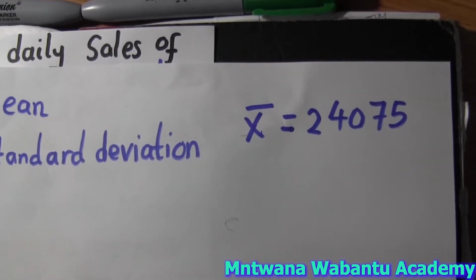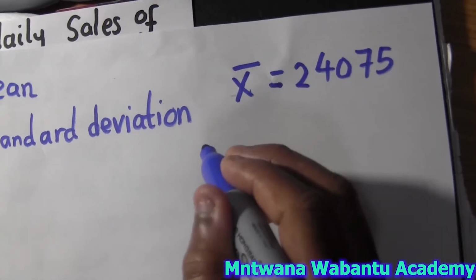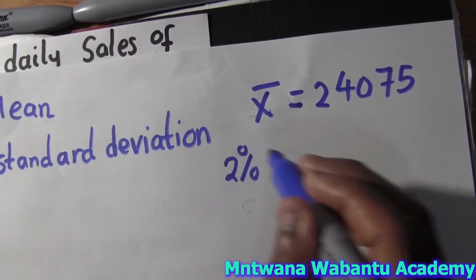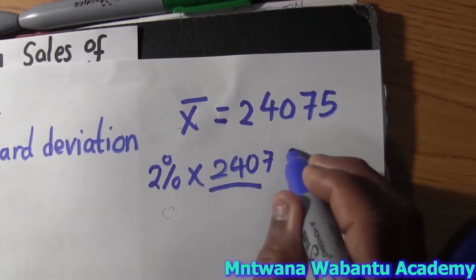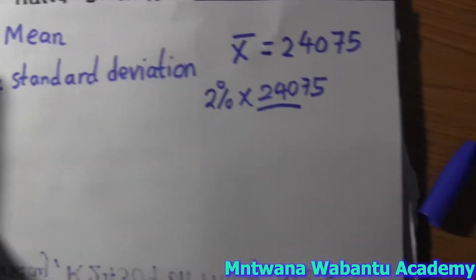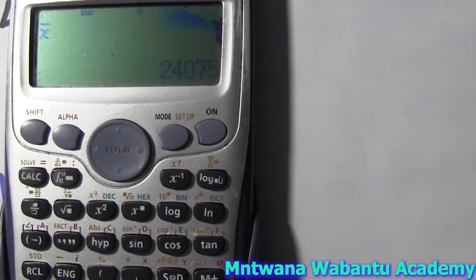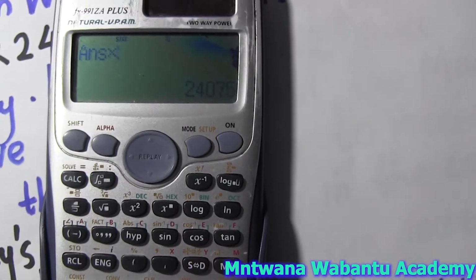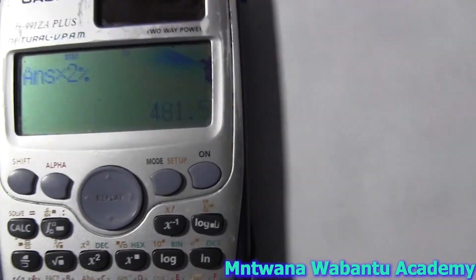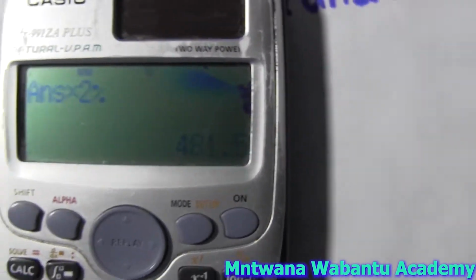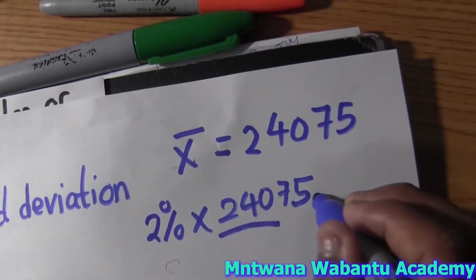After you get 2%, we're going to add it to this week. So let's find 2% of 24075. Take the answer which I have and multiply by 2%, using shift and percent. Oh, so it's 481.5. This is the increase, the percent of the whole mean.